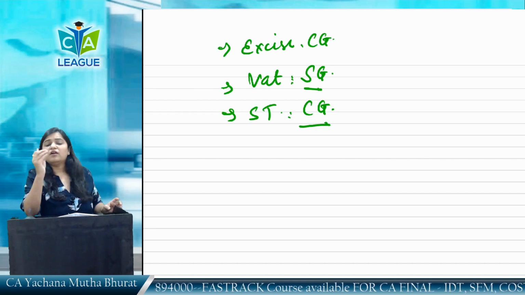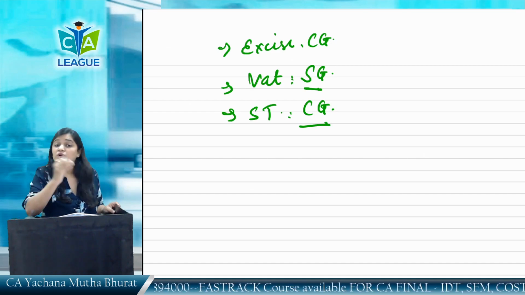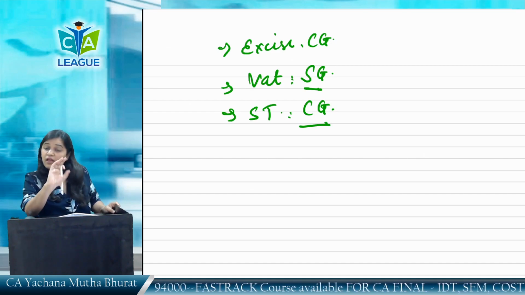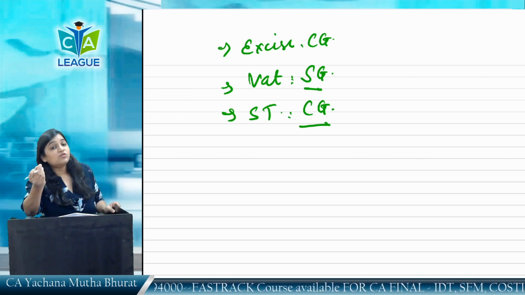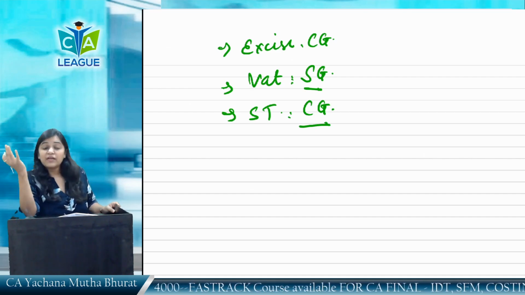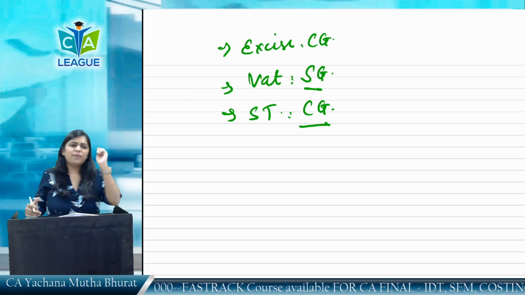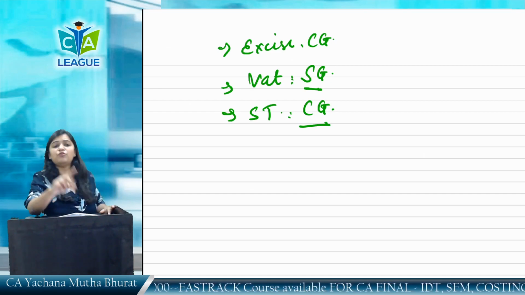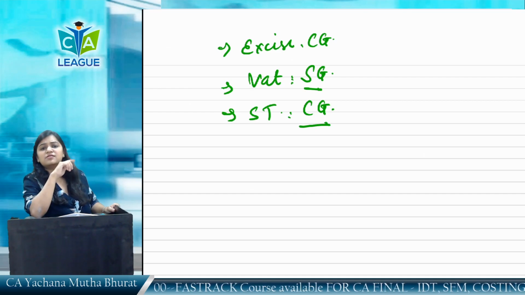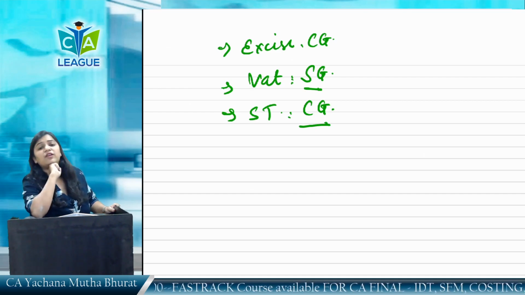If you remember, the credit of VAT was not available against excise. Excise was not available against VAT, and so on. Especially when there was central and state, non-availability of cross credit was a major problem. The credit of VAT was not available against service tax. The credit of service tax was not available against VAT.